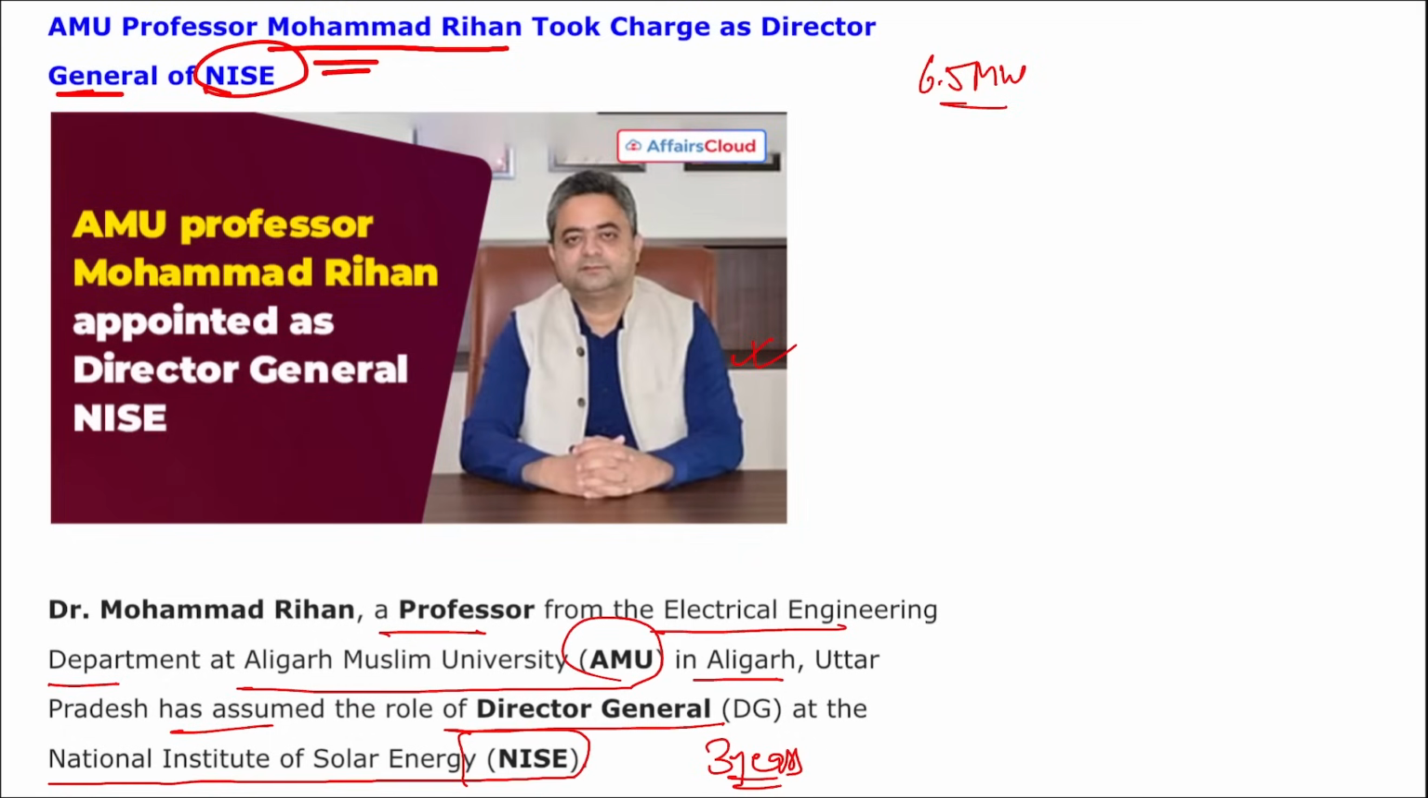He has also established a center for training on solar photovoltaic cells in collaboration with the Skill Council for Green Jobs and the Government of India. He has also conceptualized and started a joint MTech program on green energy and sustainable development with NISE. If we talk about NISE, that is National Institute of Solar Energy, headquartered in Gurugram, Haryana, and it was established in 2013.